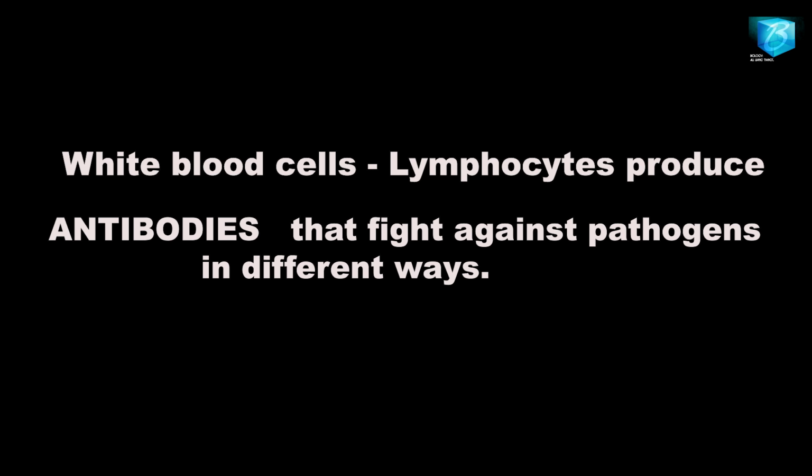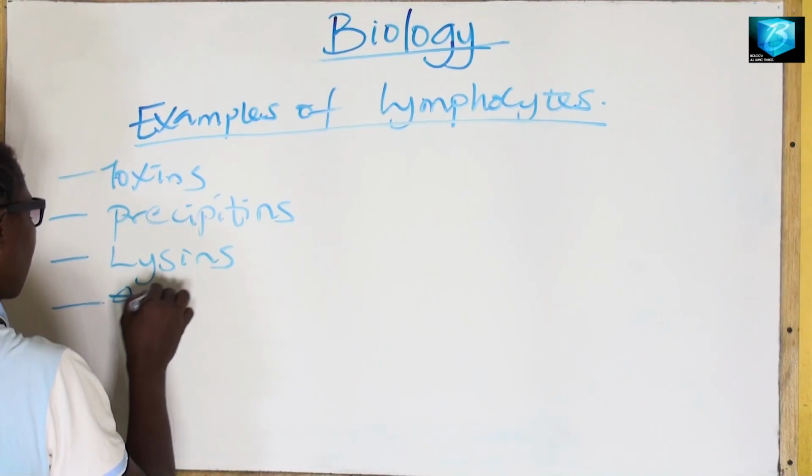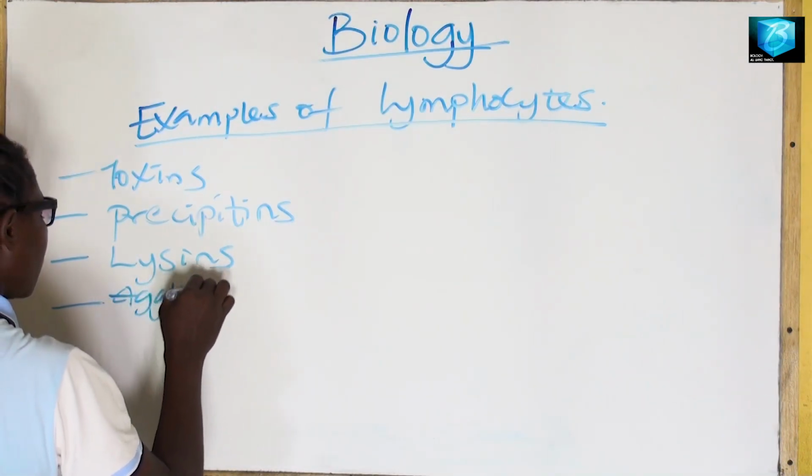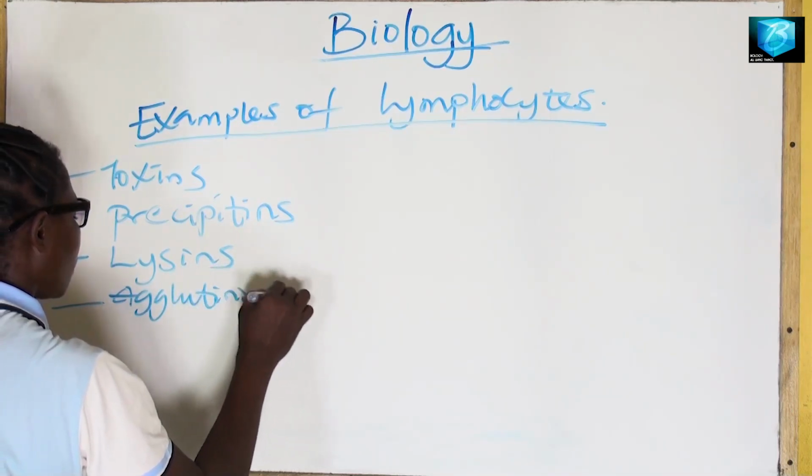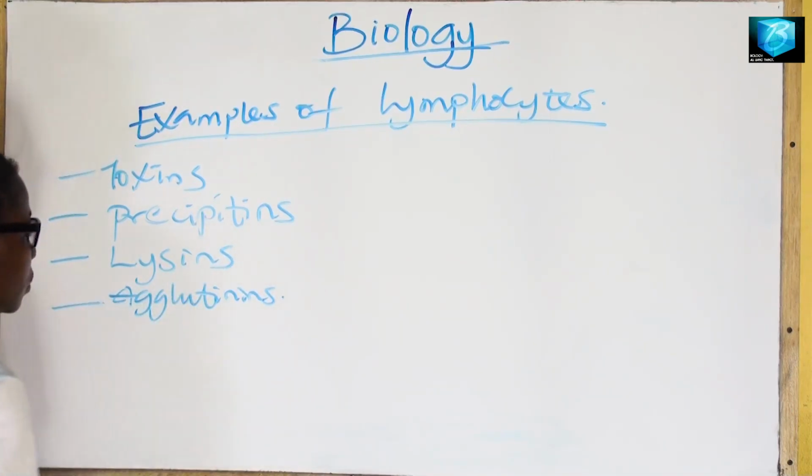I'm going to talk about 4 categories of these lymphocytes. Number 1, we have the toxins. They disarm the microorganisms. We have the agglutinins. They make the pathogens clump together, and by that they are unable to cause damage to the body. Then we have the lysins. The lysins dissolve the coat of the pathogens, and thereby they are inactive and unable to perform their functions. And then we have the precipitins.